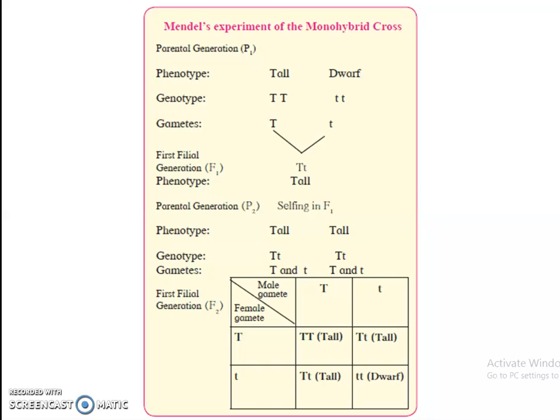Then you have capital T and small t, which will also be tall because it has got the dominant gene of tallness. Then comes small t, capital T. Again here also the dominant gene is of the tall one. And finally you have small t, small t, that is both are the recessive genes. So this plant will be a dwarf one.